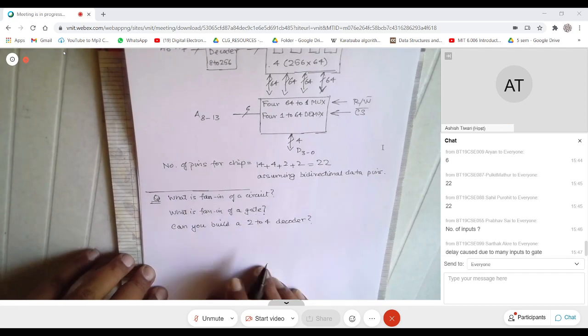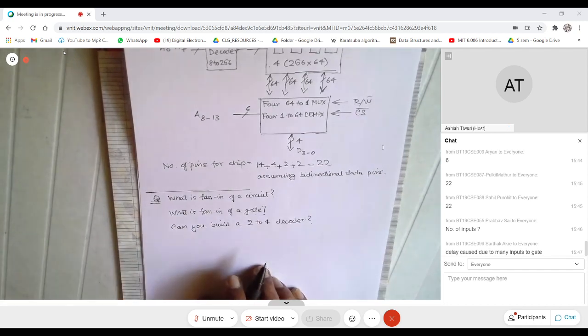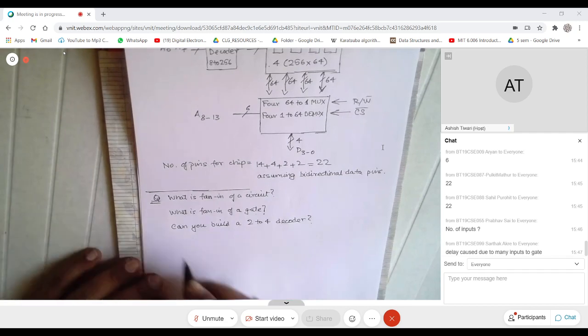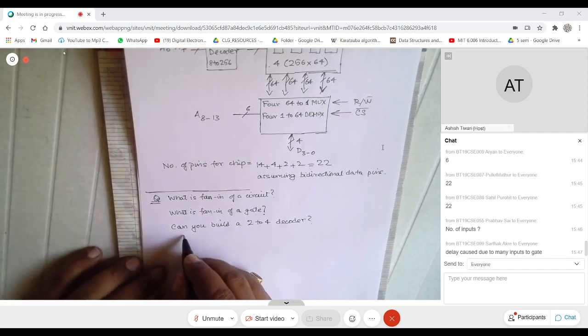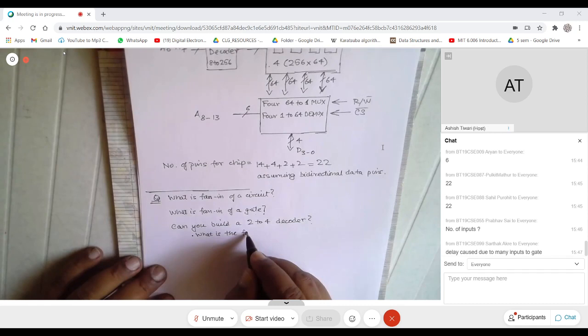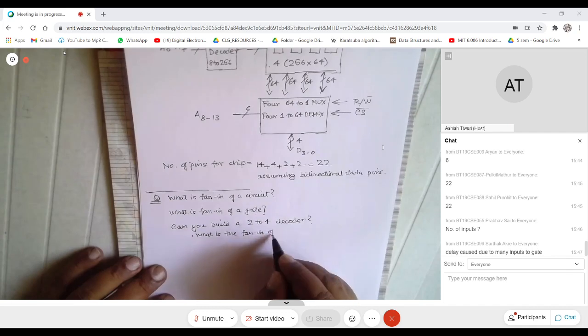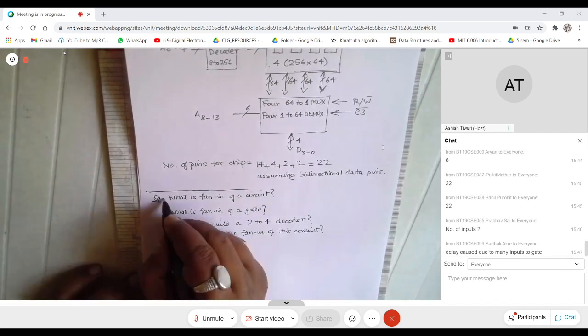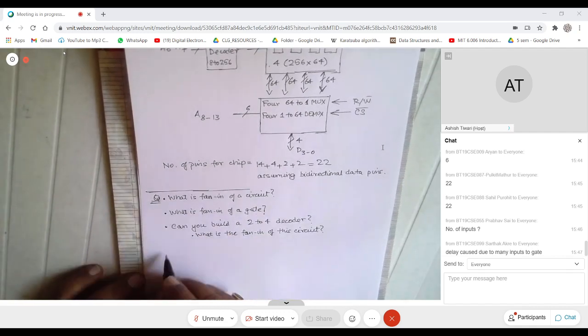If you can build it, then a related question is, what is the fan-in of this circuit? Can somebody help me with this question? So this is one question. This is another question. Third question. I have 4 questions.